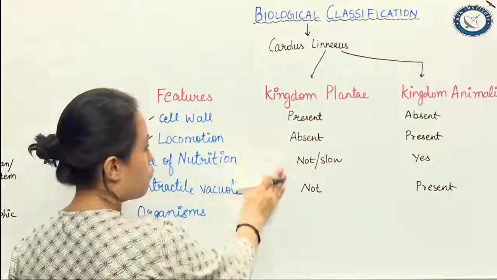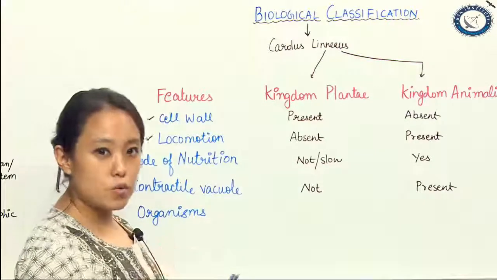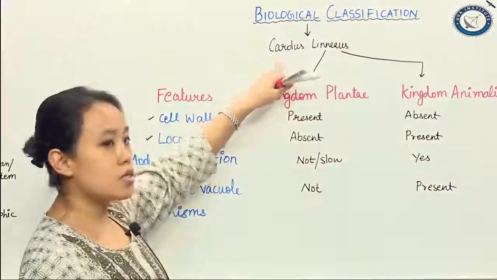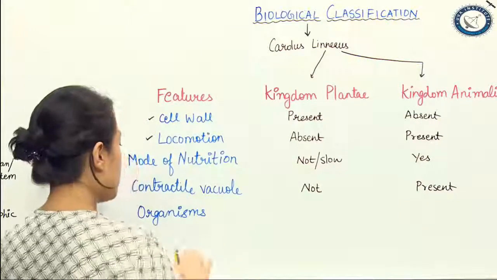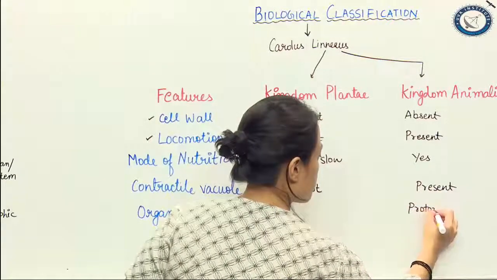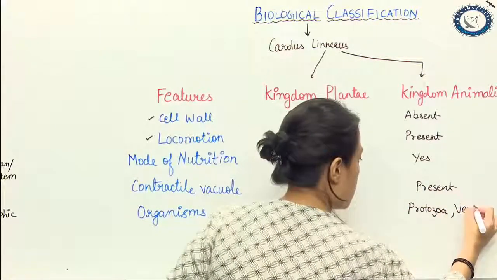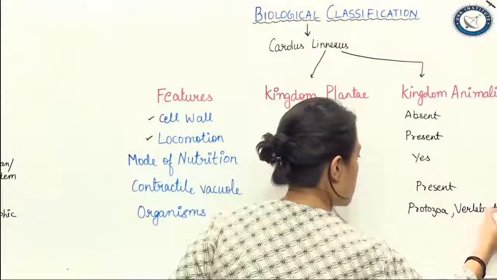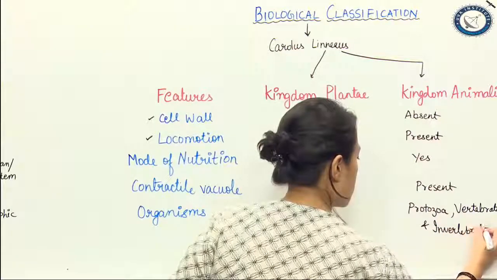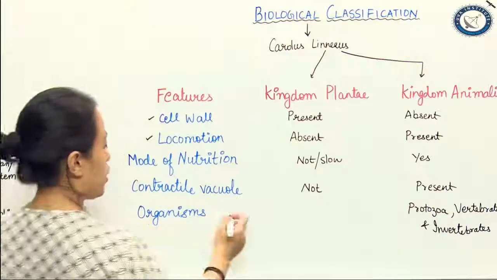Apart from these, what was the major important criterion that Carolus introduced? What did he do during his two kingdom classification? He put protozoa here, along with vertebrates and invertebrates. Vertebrates along with invertebrates. Whereas here, he put everything.